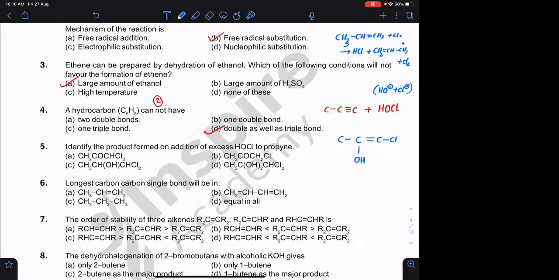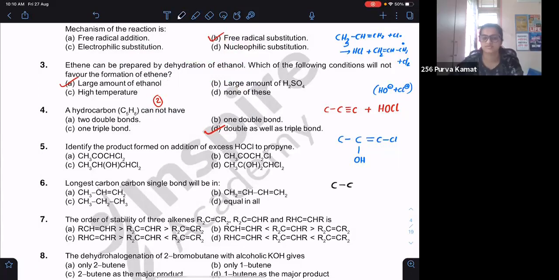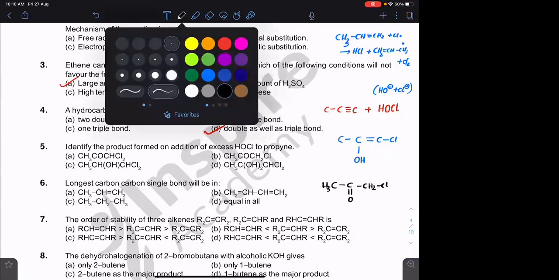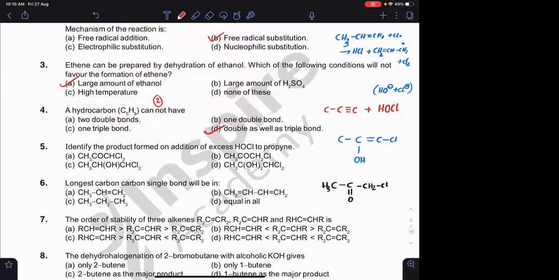Are enols stable? No. So they will tautomerize to form this compound. Agreed? Yes, sir. So the product is option B.